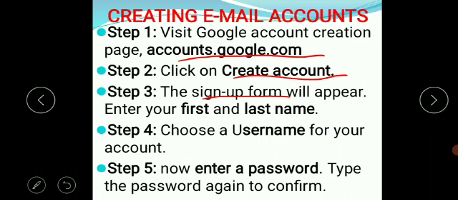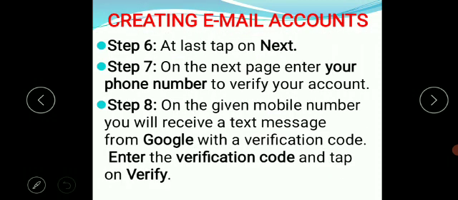Here you will enter your first and last name, then choose a username, then enter a password. You need to retype the password to confirm. At last, tap on next.